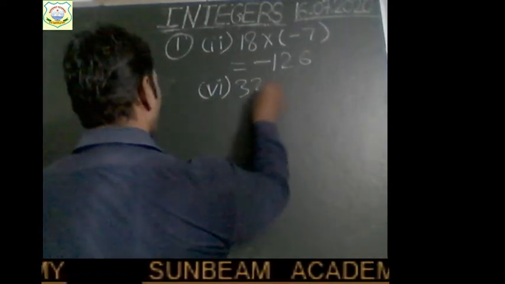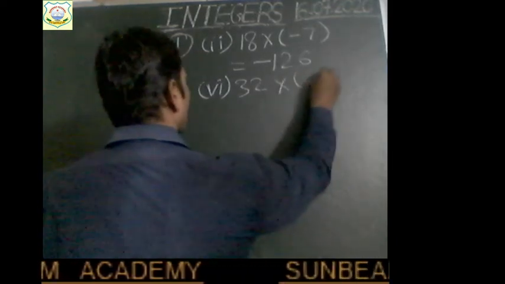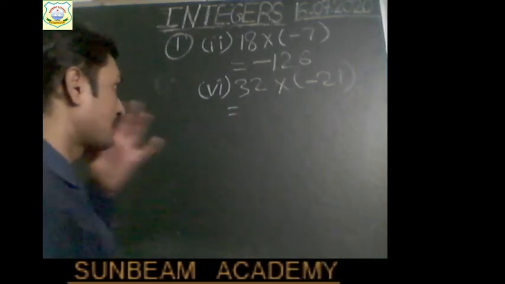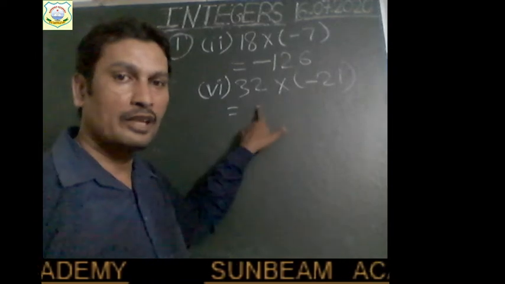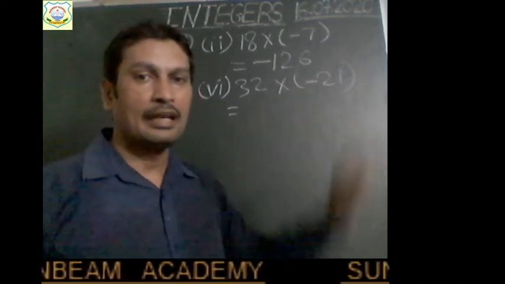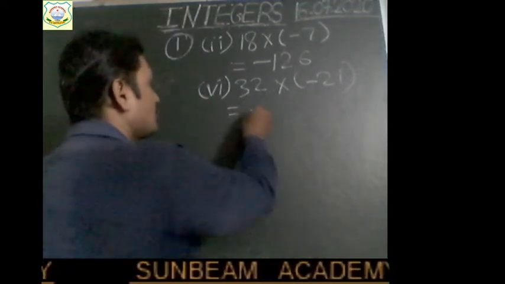So 32 is multiplied with minus 21. We have to multiply. This is the same type of question, children. Again, there are two integers with opposite signs. 32 is positive, minus 21 is negative. So we have to multiply, and plus and minus will become minus, right? So the product will be minus.